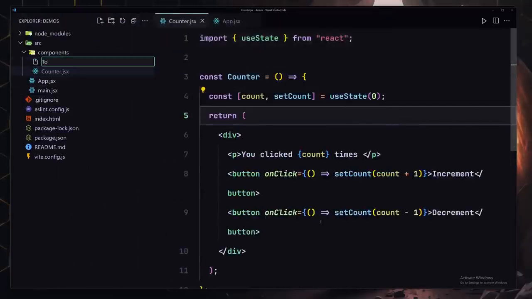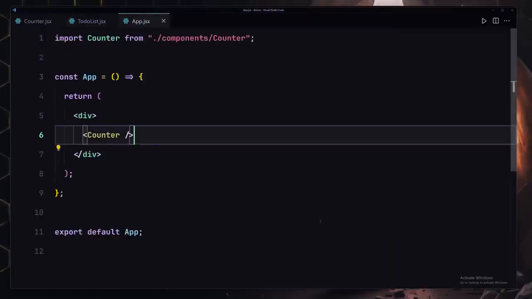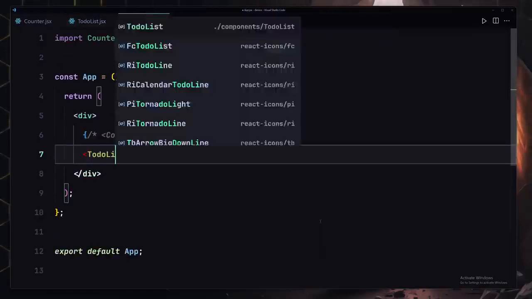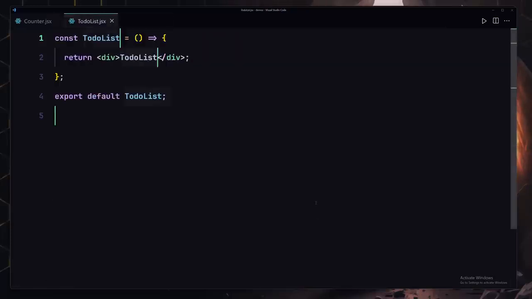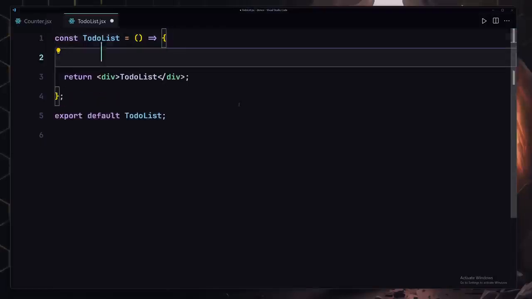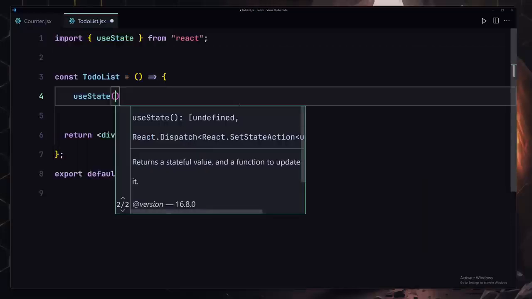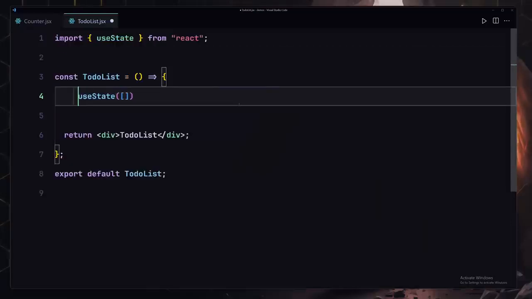So I'll just create a component or a file with the name of ToDoList.jsx. I'll use my RAFCE inside there, save my file, go to my app and register there right here. So I'll use ToDoList like so, and close my file. And here you can see we're now getting our to-do list, which is looking amazing. So the first thing that we want to do is initialize our state. So I'll use useState one more time, there we go. And for the initial value, we're going to be specifying an empty array inside there. Now let me just destructure my todos and also setTodos out of there.